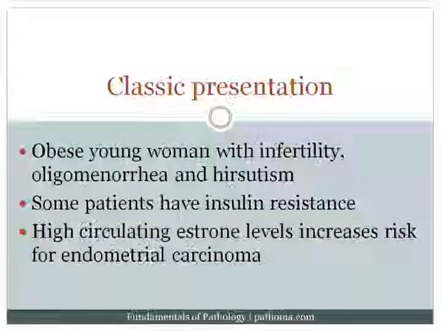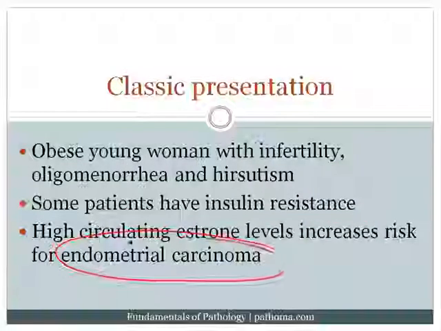And recall that endometrial carcinoma, the key risk factor was estrogen. So the more estrogen that a patient sees across their lifetime, the more likely they are to develop endometrial carcinoma. So the high circulating estrone levels, because the patient's obese and has large amounts of androgen, and the androgen gets converted to estrone again, will increase the risk for endometrial carcinoma.